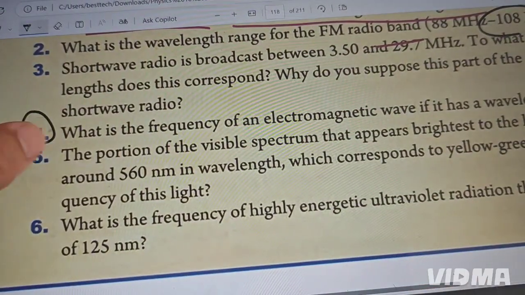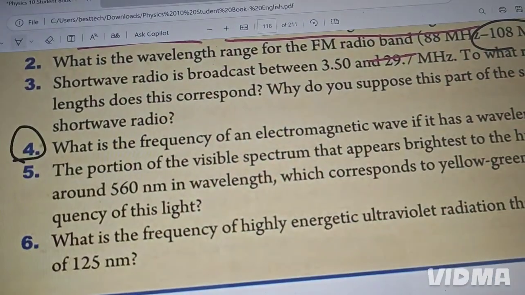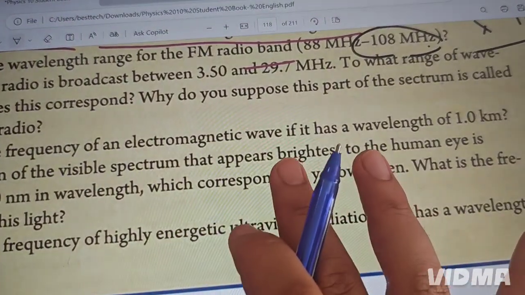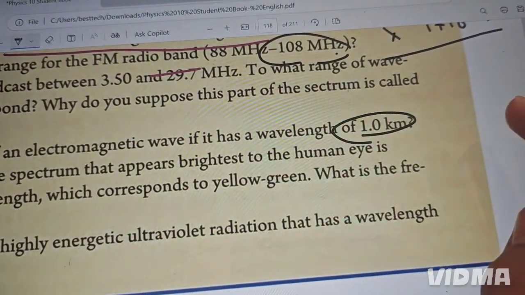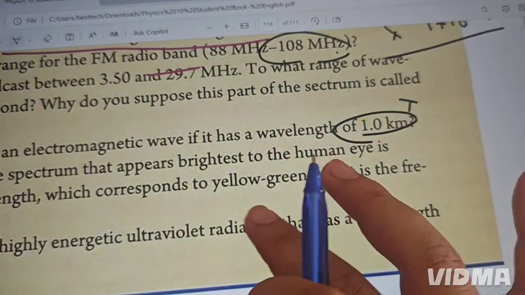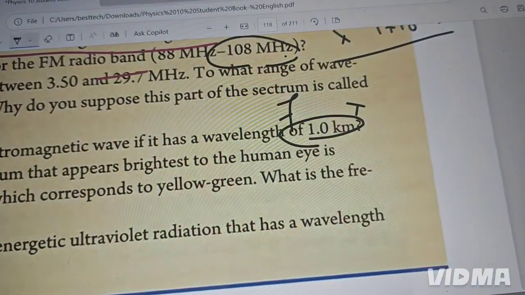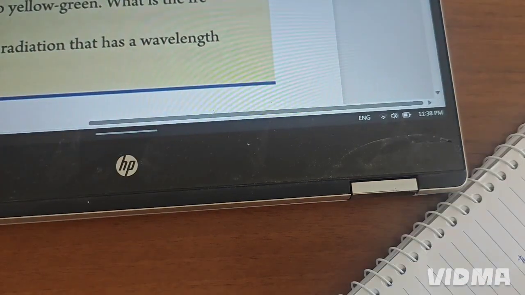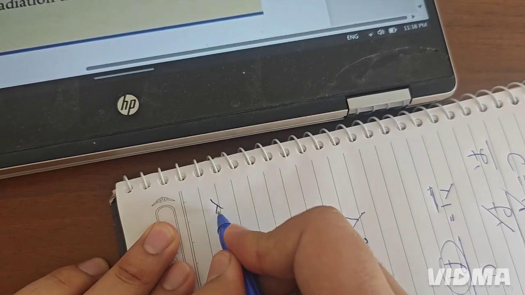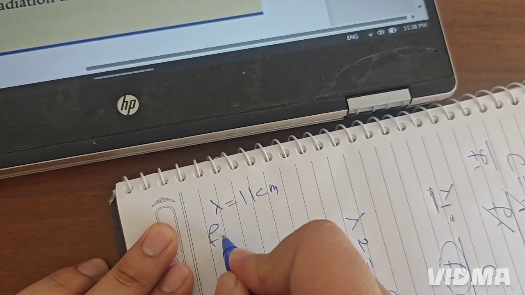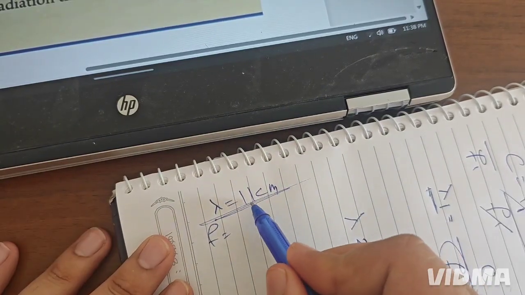Look at question 4, how much easier. The question said, what is the frequency of an electromagnetic wave if it has a wavelength of 1 kilometer? So this is the wavelength, and we need to find the frequency. This wavelength, as I told you, every time must be in meter. So you have to convert 1 kilometer to meter.